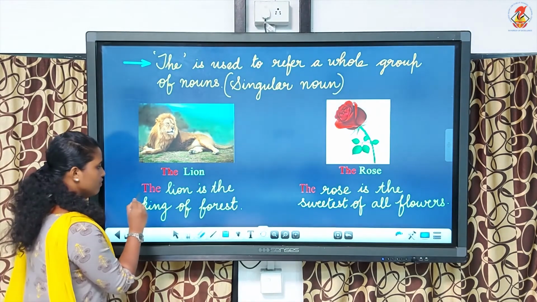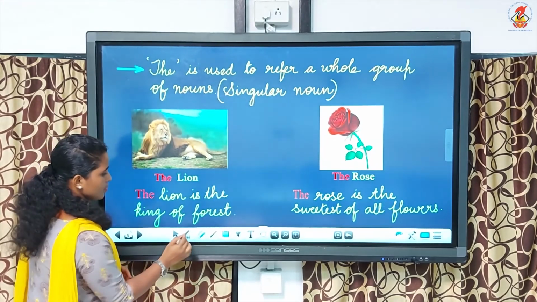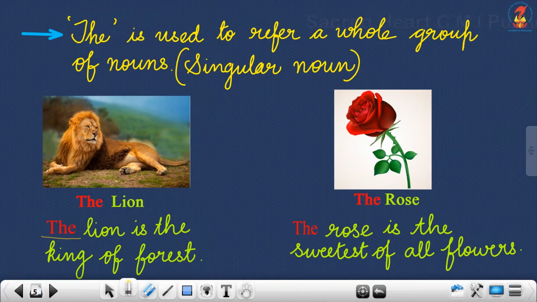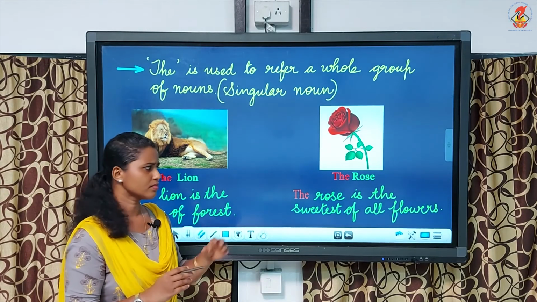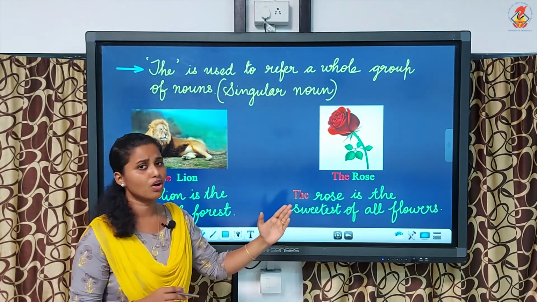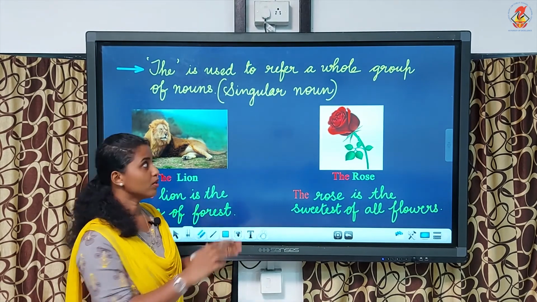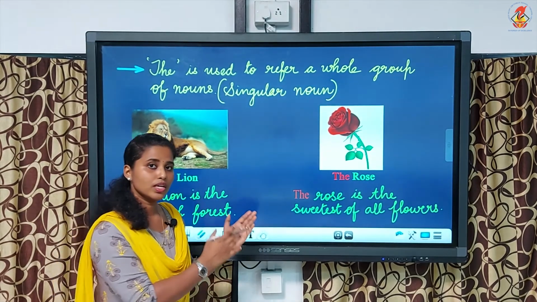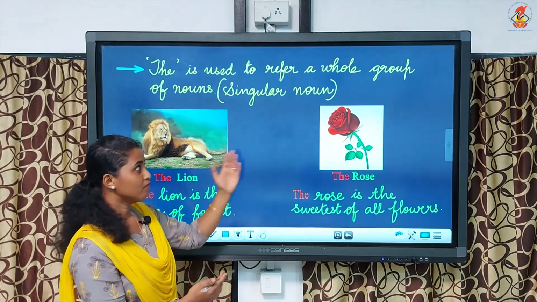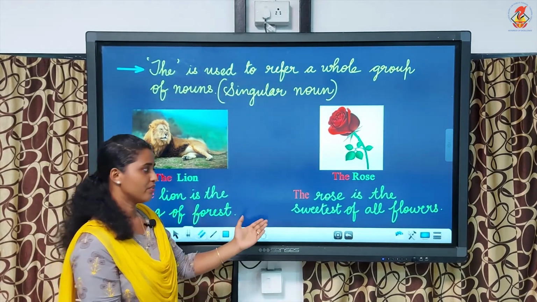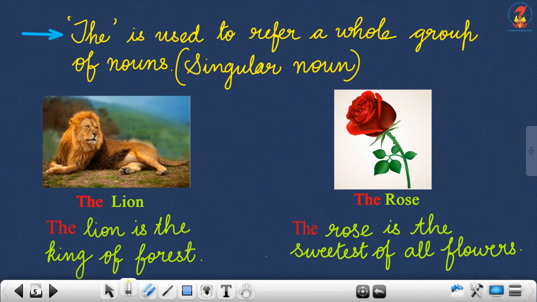So what should you write? You should write the article the. The lion is the king of the forest. Next, the rose. Or we are talking about the whole group of roses, any rose. The rose is the sweetest of all flowers. So we are talking about the whole group, that is, we are talking about roses. And if it is a singular noun, you can write the rose. The rose is the sweetest of all flowers.